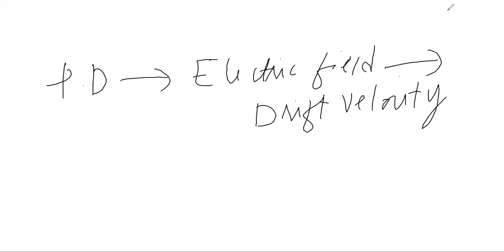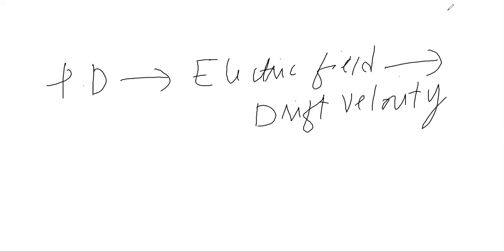When you apply an electric field, the electrons will drift against the electric field. They will move very slowly, at the rate of, I think, a few centimeters per second.